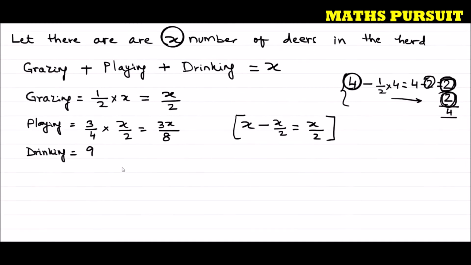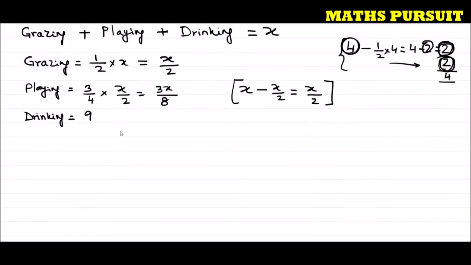Now, as we considered initially above, grazing plus playing plus drinking is equal to x. Now we can easily replace the digits here. So grazing, how many did we get? We got x upon 2, plus playing 3x upon 8, plus drinking 9, is equal to x.